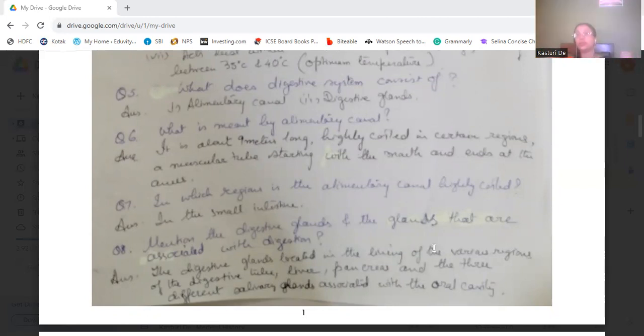Then another two glands are the liver and the pancreas, and also the salivary glands, which are present in the oral cavity, that is, in the mouth. These also act as the associated glands for digestion.